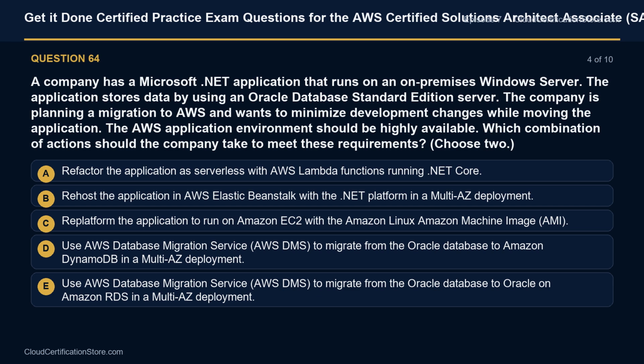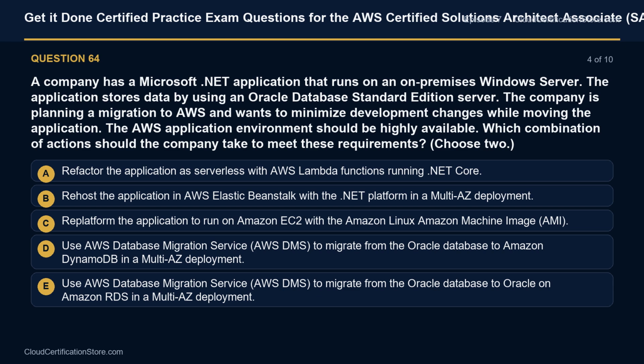Choose 2. Option A. Refactor the application as serverless with AWS Lambda functions running .NET Core. Option B. Rehost the application in AWS Elastic Beanstalk with the .NET platform in a multi-AZ deployment. Option C. Replatform the application to run on Amazon EC2 with the Amazon Linux Amazon Machine Image, AMI.